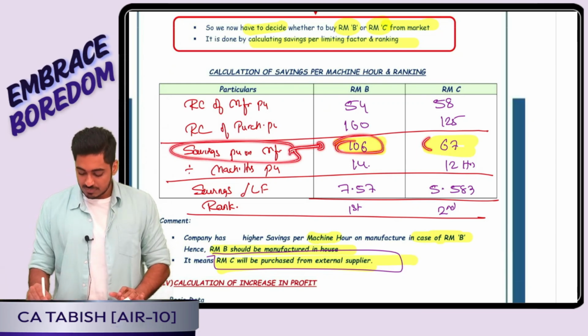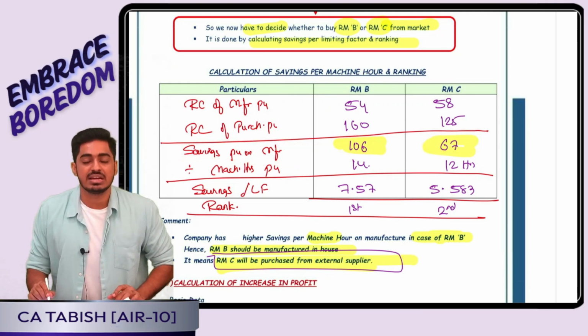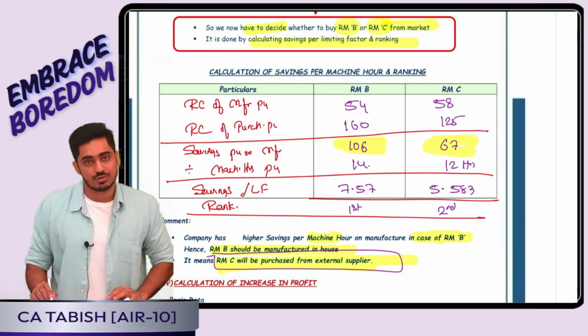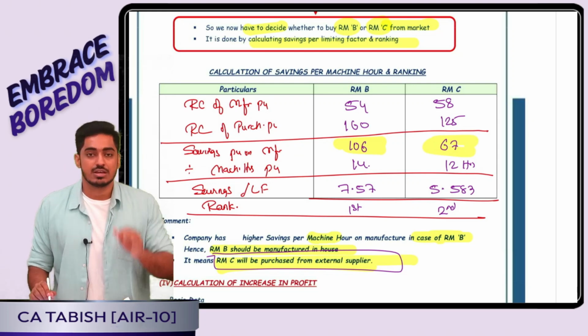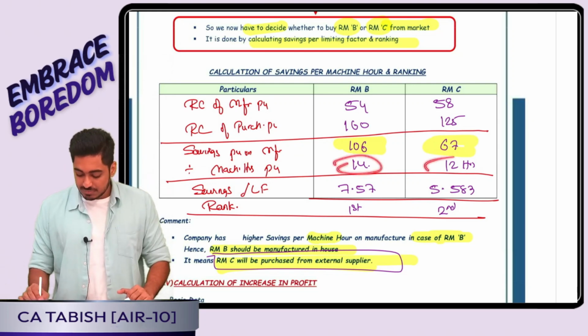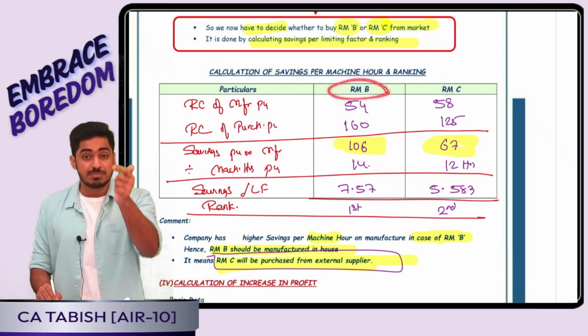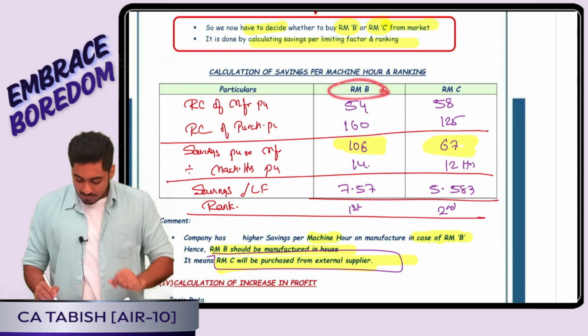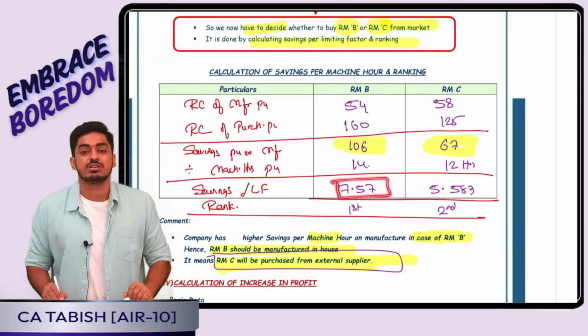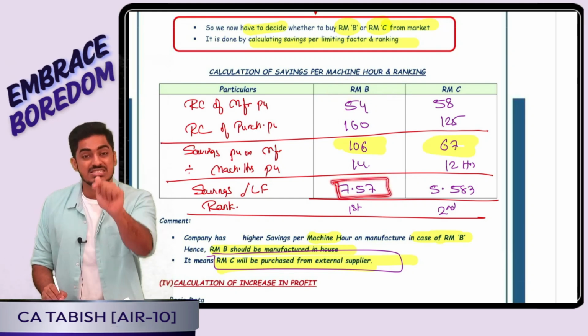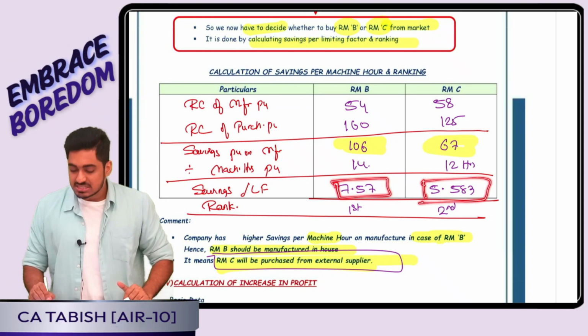Yes or no, everyone? Perfect. But tell me, will I be taking a decision based on savings per unit? No, boss. Savings per limiting factor. So I divided it by limiting factor per unit. So I understood that, okay, boss. Yes, if I manufacture B in-house, for every 1 machine hour, I will save 7.57. But if I manufacture C in-house, for every hour, I will save 5.5 only.